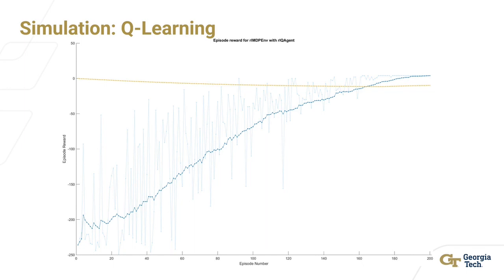At the beginning, it starts out by moving several spaces and hardly finding the target. And then towards the middle, it starts to always find the target, but it's still moving a lot. And then at the end, when it converges, that means that it's realized, okay, this is the shortest path that I can take to the target. This is going to maximize my reward. The Q-Learning agent converged around 188 episodes in, and it converged to a final value of 4, which was the maximum reward that the agent could receive in this environment.